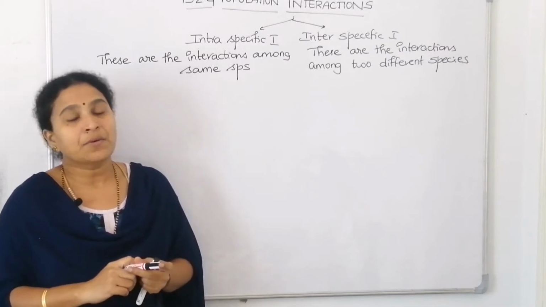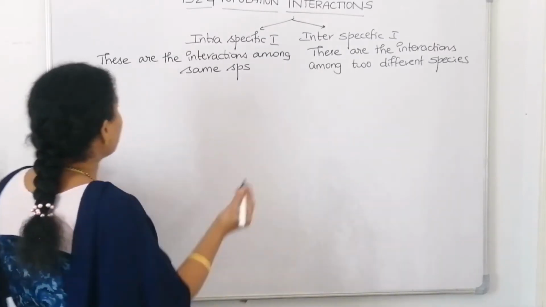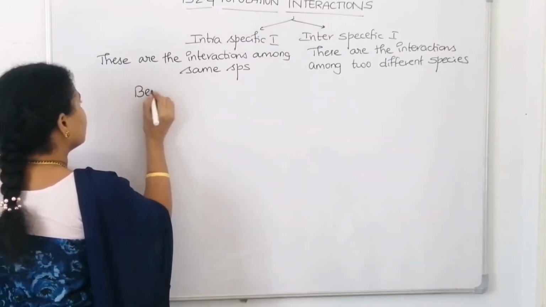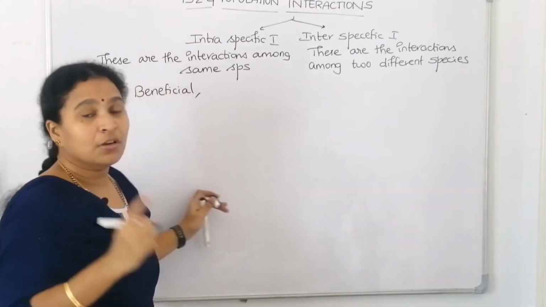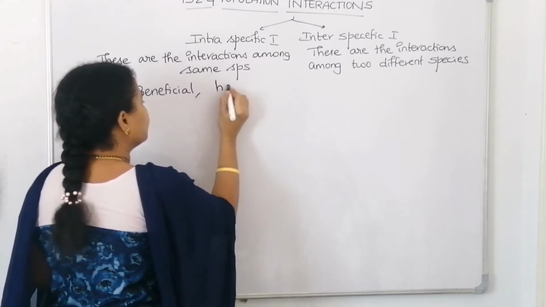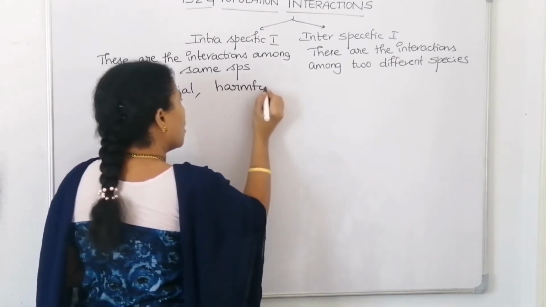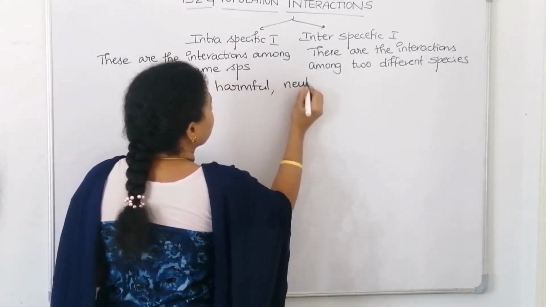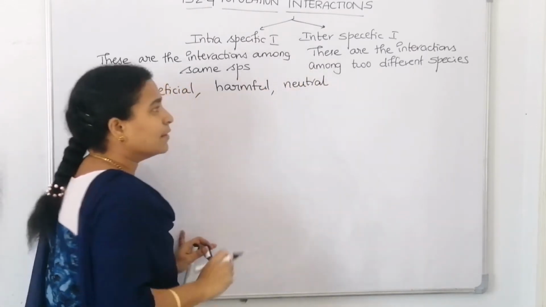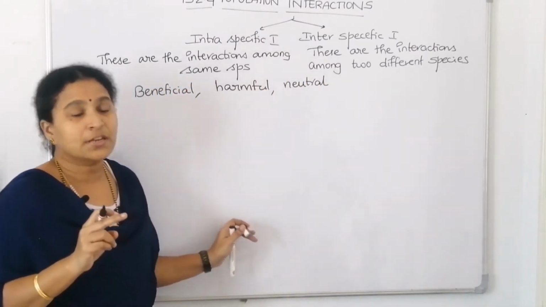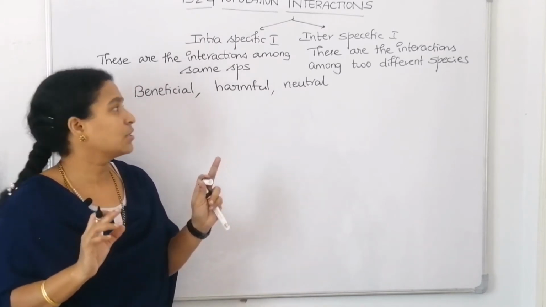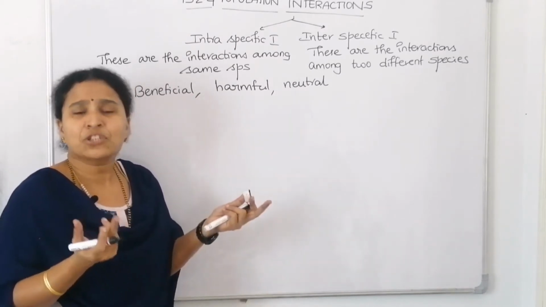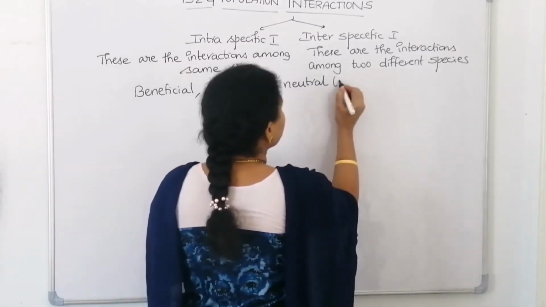Now interspecific interactions can be beneficial, they can be harmful, or they can be neutral also. Neutral interactions mean neither beneficial nor harmful, right?